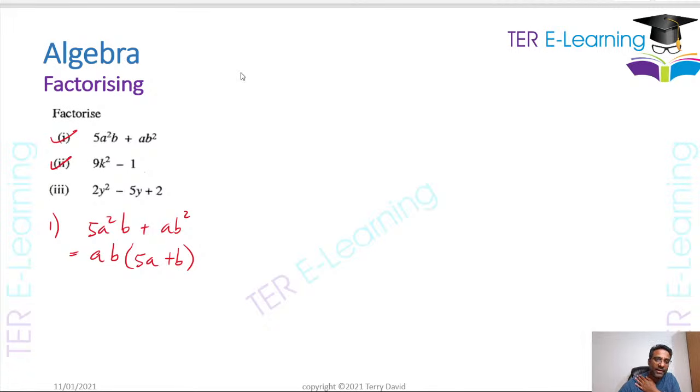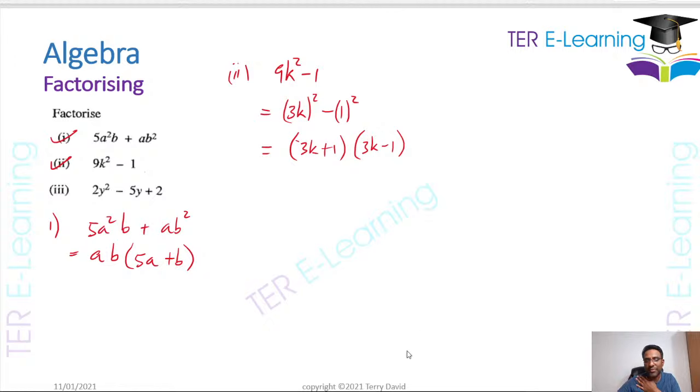This next one here, you have two terms, and the two terms are squared terms. So this is going to be 9k squared minus 1. You can write that as 3k squared minus 1 squared. So therefore, this is the difference of two squares. So my answer is simply going to be 3k plus 1 multiplied by 3k minus 1, right? That's how we factorize this one here.